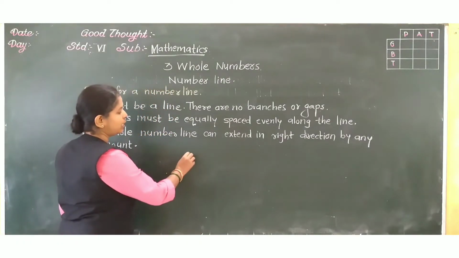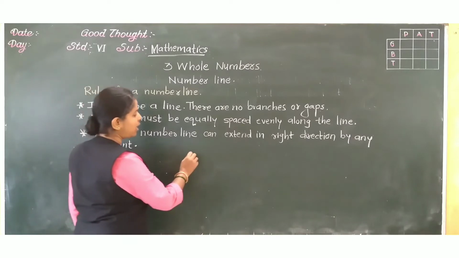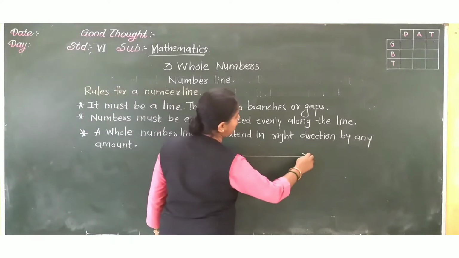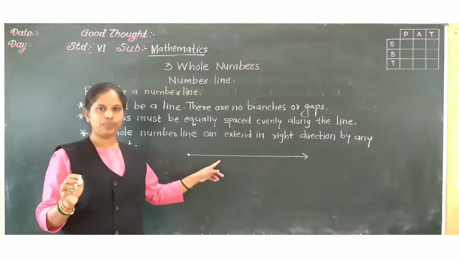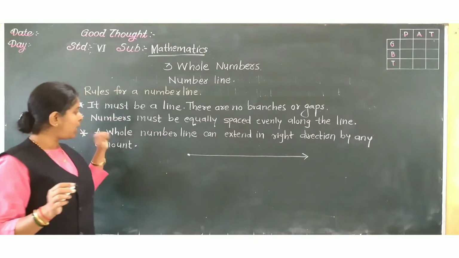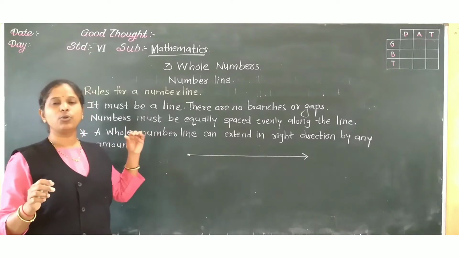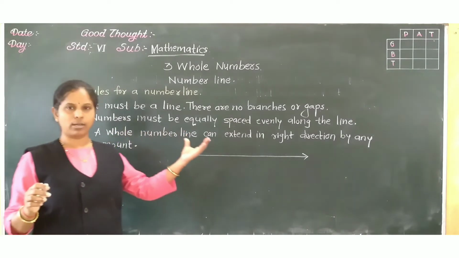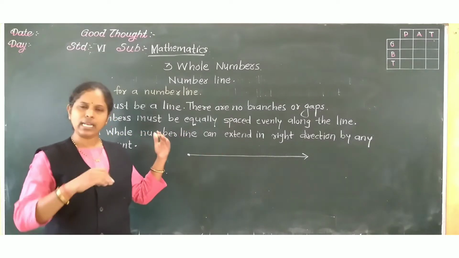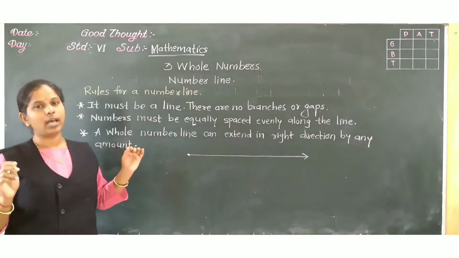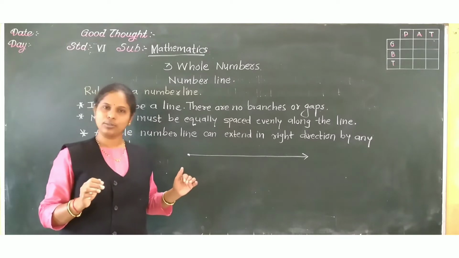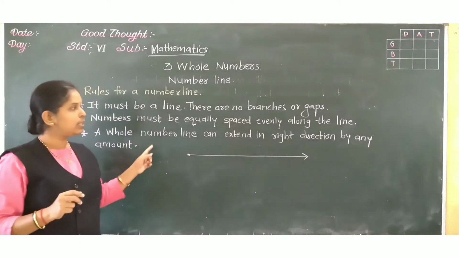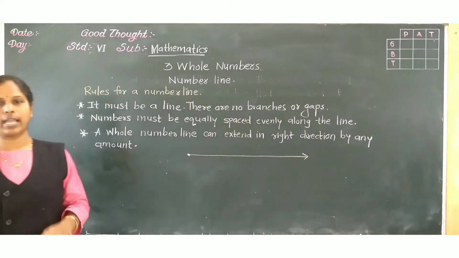It starts from the left side and to the right side we can extend it by any amount. But for our convenience, we use small parts of the number line. These are the basic rules of the number line.